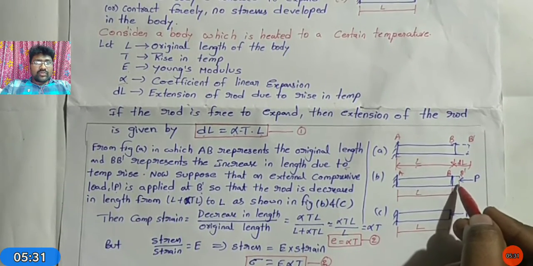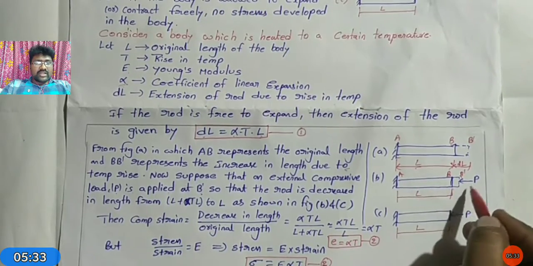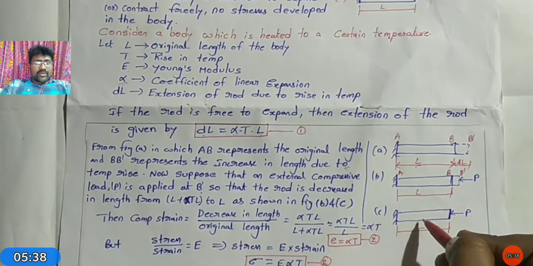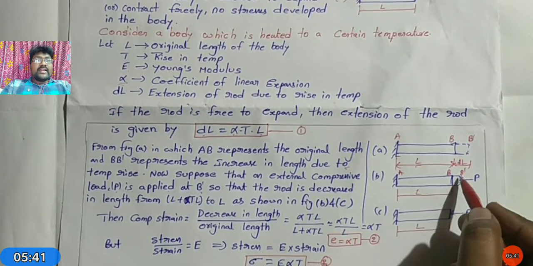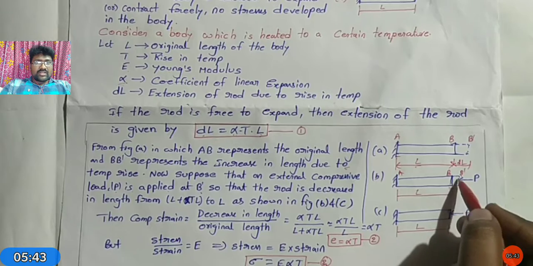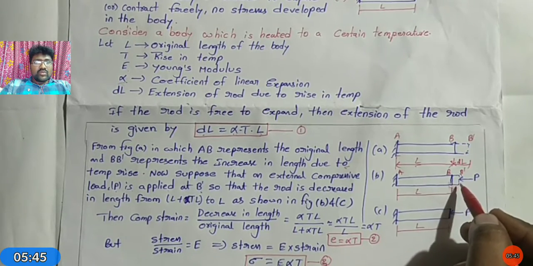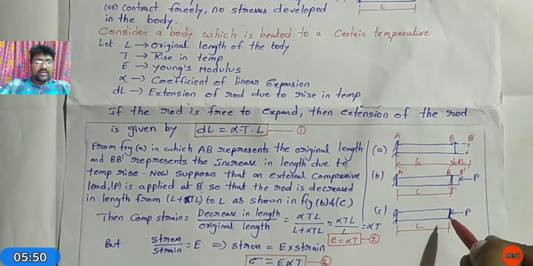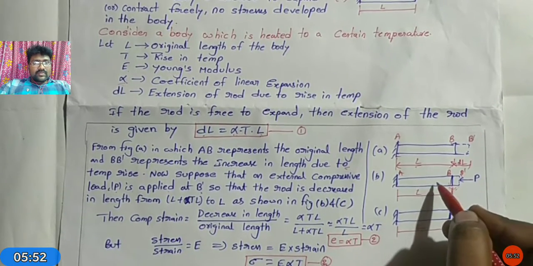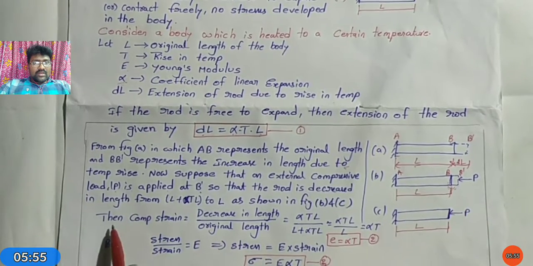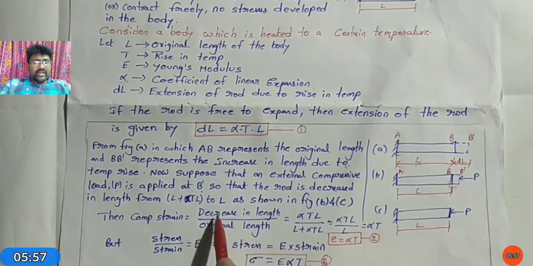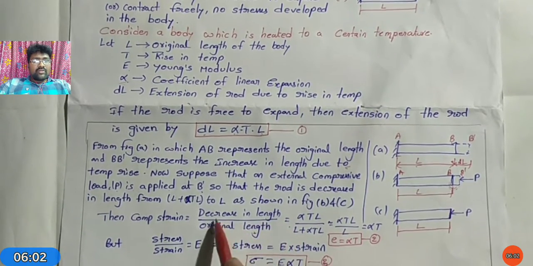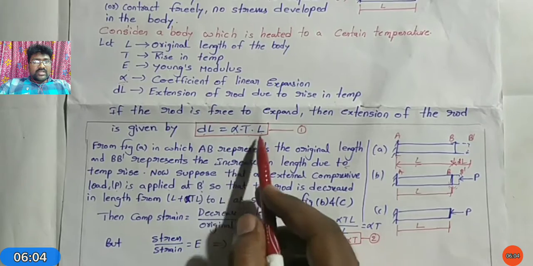Due to the compressive force, compressive strain occurs. That can be calculated. The compressive strain equals decrease in length by original length. The decrease in length is the expansion, that is alpha TL.